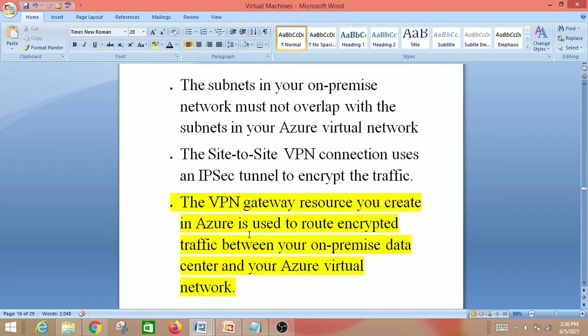So the VPN gateway resource you create in Azure is used to route encrypted traffic between your on-premise data center and your Azure virtual network. This question is asked in my exam, so you have to stress on this one also.